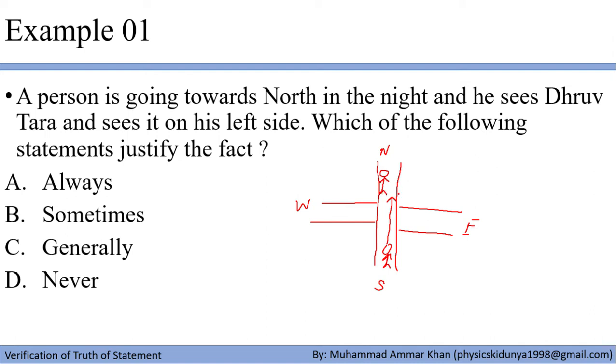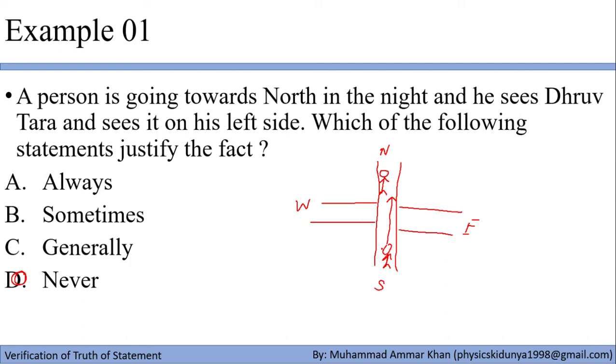Dhruv Tara must be either coming from north to south, or going from south to north. So he sees it at night. Now, if he sees it on his track, it is not possible to see it either on his left or on his right. He must have seen it either in the front or at the back of him. So it never happens. If it would have happened, he could have been coming from west or east, so the probability of seeing it would have decreased.